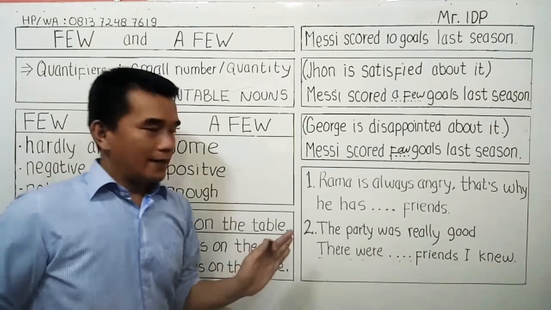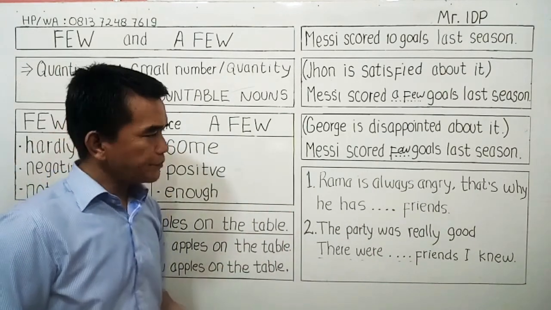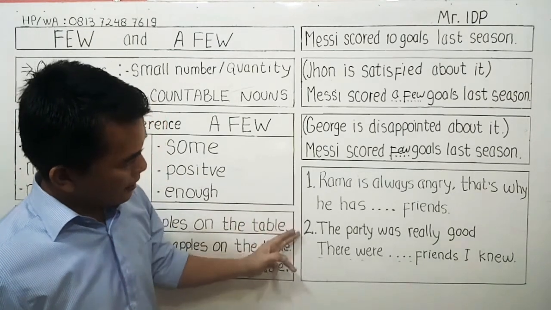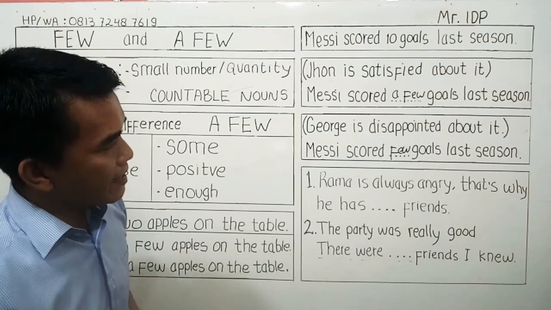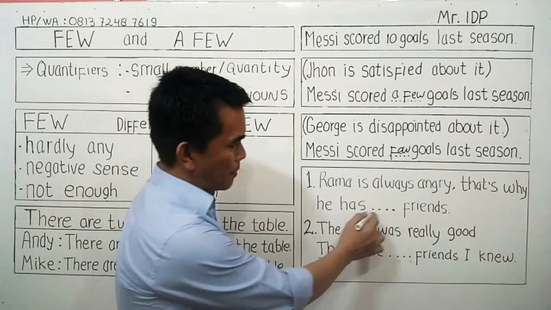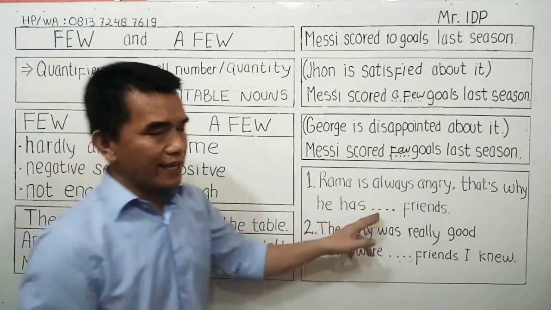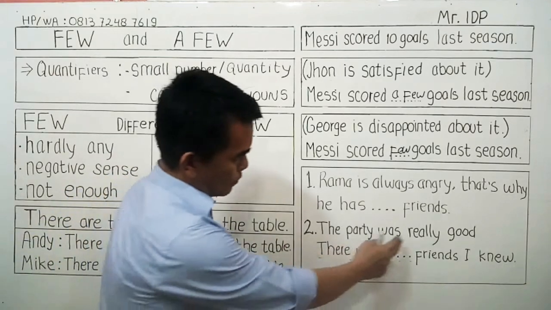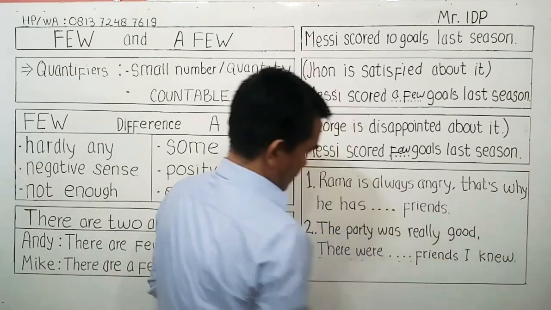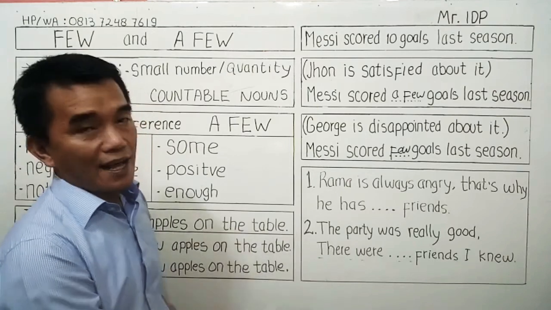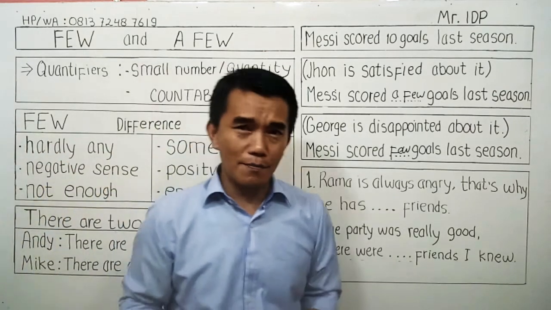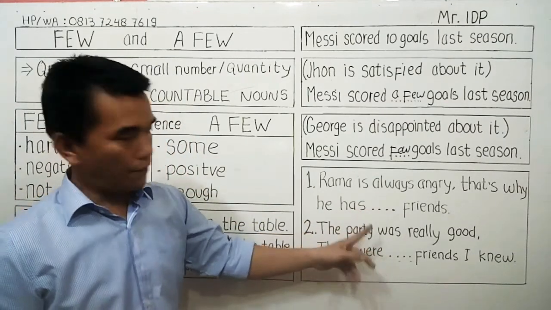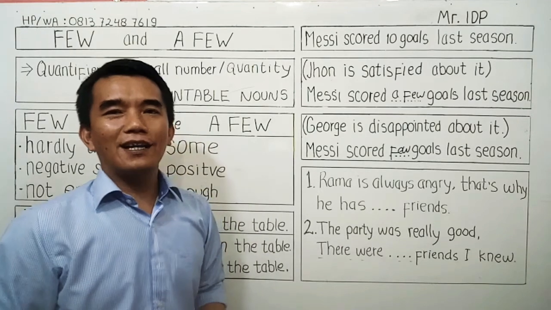Alright, so now saya memberi Anda kesempatan untuk menjawab 2 kalimat ini. Yang pertama, Rama is always angry. Okay, that's why he has blank friends. What should we add here? Okay, few or a few. And then number 2, the party was really good. Okay, yeah, there were blank friends I knew. Okay, semoga video ini bermanfaat. Silahkan teman-teman menjawab 2 kalimat ini, apakah di sini few atau a few. Demikian juga untuk soal nomor 2.